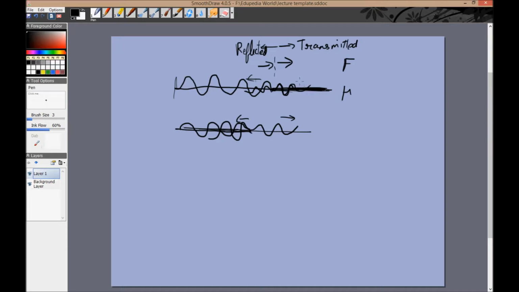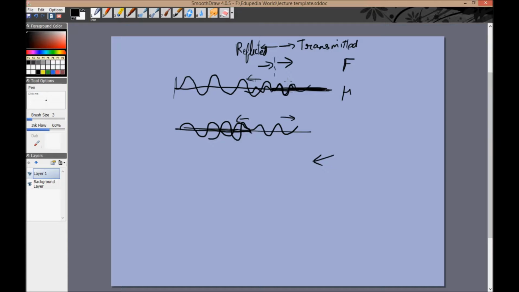The analog for light waves, which you'll study later on in light waves, would be that if the refractive index is higher, then the reflective wave has a phase difference of 180 degrees, but if the refractive index is lower, then the reflected wave is in the same phase as in the incident wave. Right. So this is another principle which is generally used.